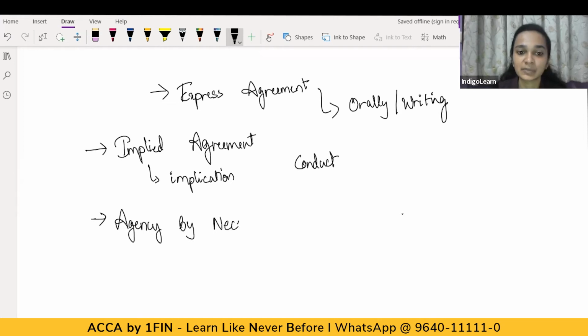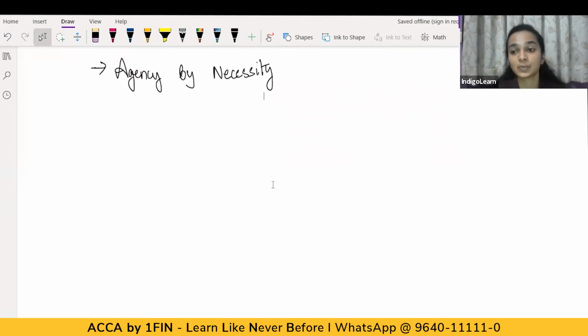Now, what does this mean? Let's understand. In certain situations, there would be some emergency situation which would arise, and the next case is agency by necessity. Now, there could be some situation where some emergency has arisen, and it is not possible for the agent to contact the principal or to communicate with the principal.